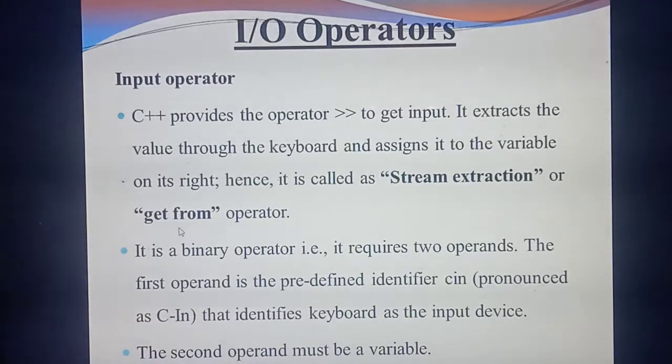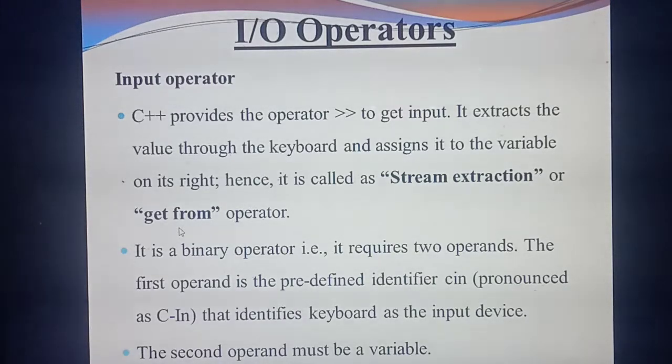Okay, understand? Yes. So this input operator we are calling a binary operator. What's the meaning of binary operator? Binary means 2. It will always require 2 operands. What do you mean by operands? What's the difference between operator and operands?